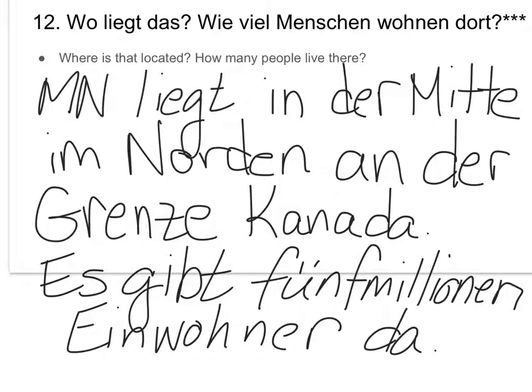Okay. So on your question sheet it says, wo liegt das, wie viele Menschen wohnen dort? And then in parentheses it says Einwohnerzahl. Anything in parentheses on the green sheet you don't need to say when you're asking. It's just kind of a hint to help you. So Einwohnerzahl means inhabitant number, literally, so population. Any questions on that one? All right, let's move on to an easier one.